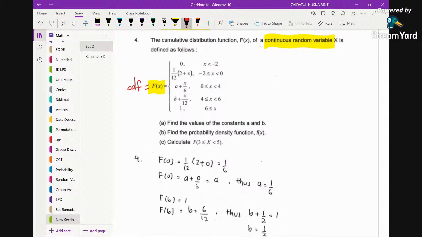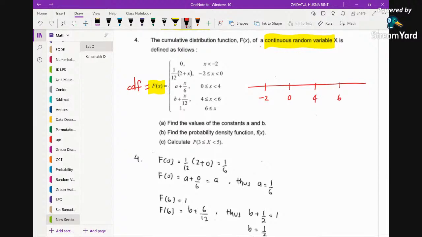Okay, so now how to solve the question, yeah? The question says find the values of the constants A and B. So how to find the values of the constants? Because this is cumulative, you may try to draw a number line. You can see that the functions are defined as follows: from -2, 0, and then 0, 4, and then 4 to 6.